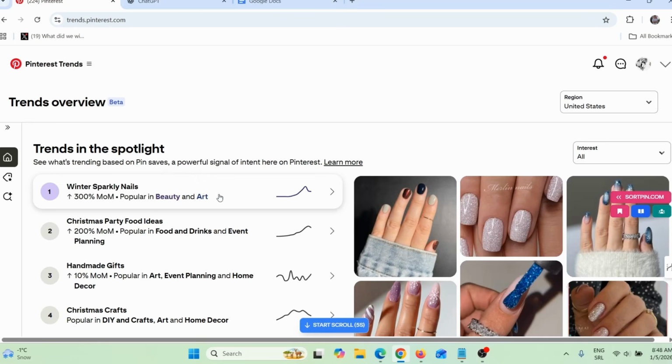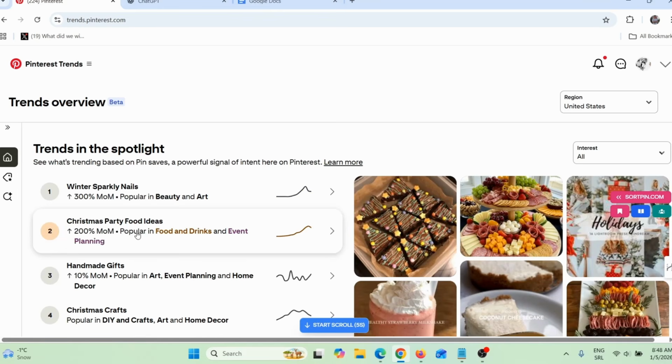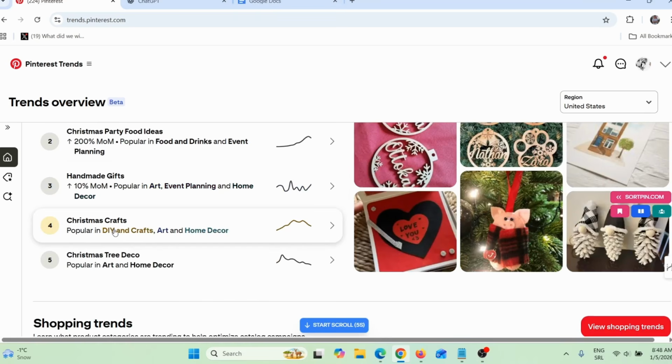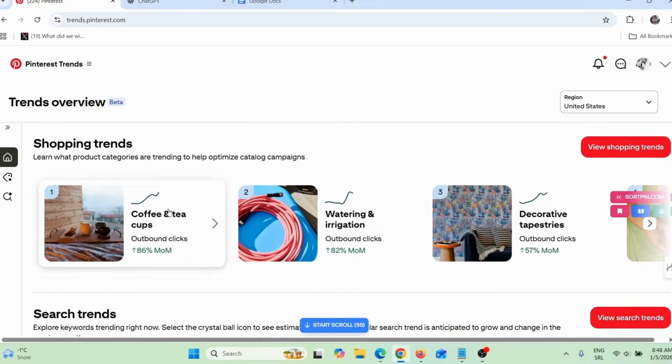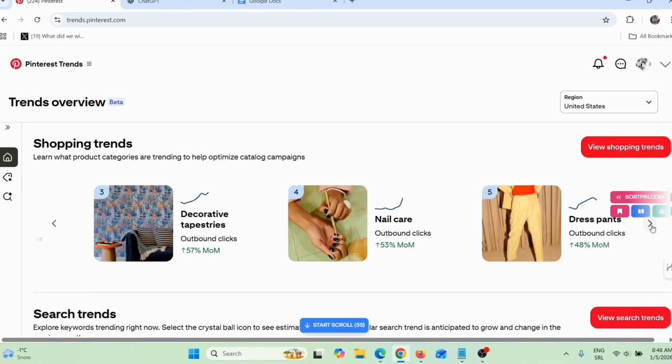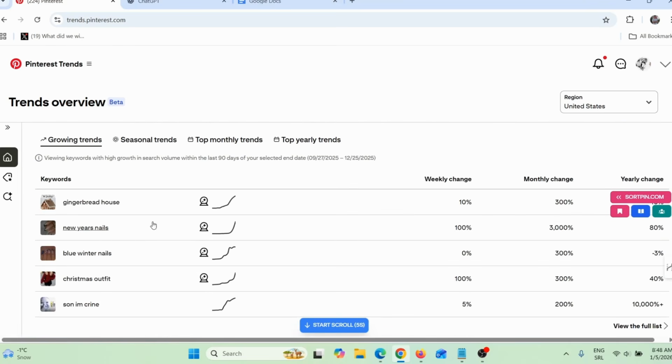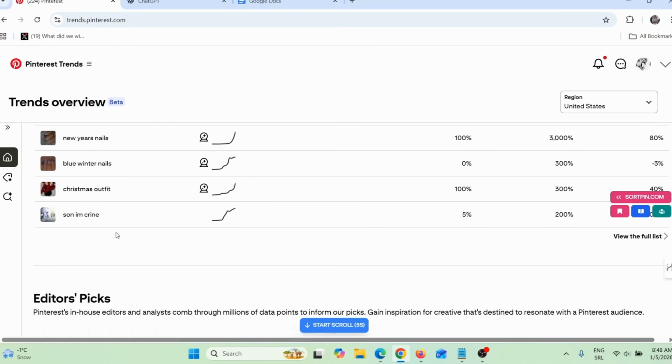nails. You can sell these nails. Christmas party food ideas, you can sell products related to this. Homemade gifts, you can sell this product. Christmas crafts, you can sell these products. Here you can see shopping trends. People are buying this stuff that is trending on Pinterest. Here you can see search trends, usually nails, outfits. So you can sell these products, okay?